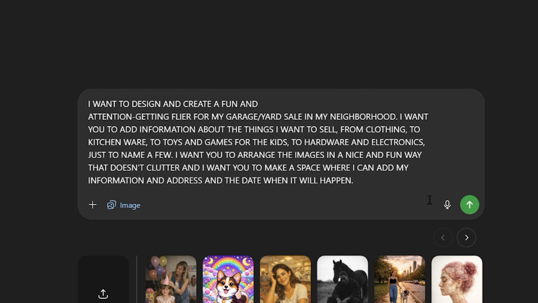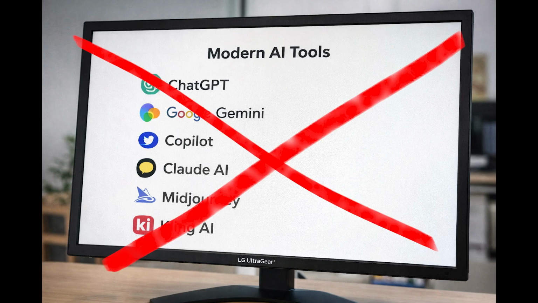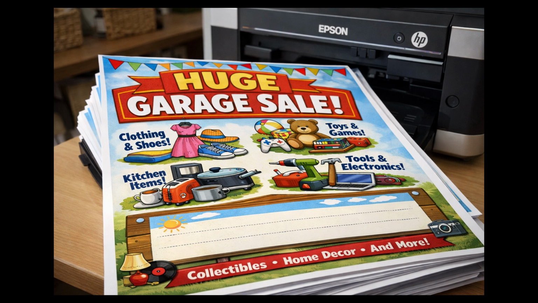And remember, do not add any personal information on any AI tool that you're using. After you print out the flyer, then you can use a marker to add that information. But never put your information into any AI tool.